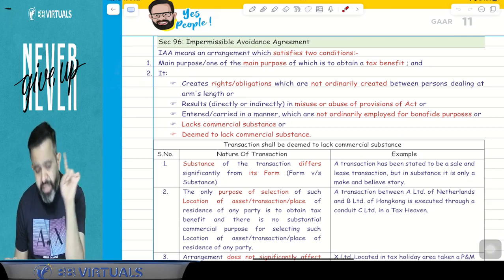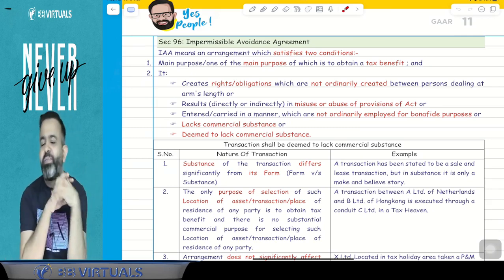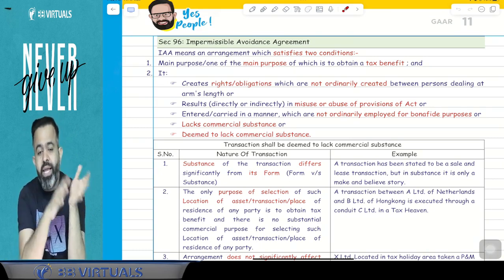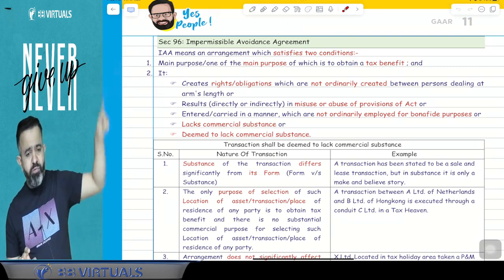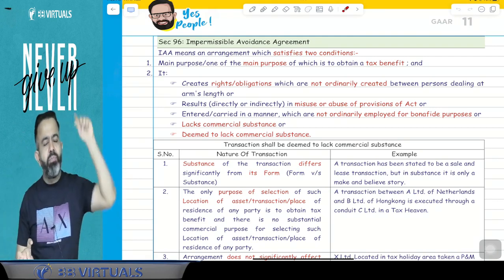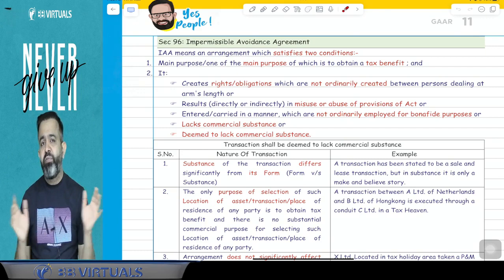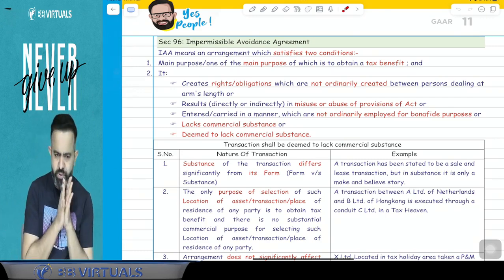Or suppose there is a lack of commercial substance, or it is deemed to be a lack of commercial substance. So in this particular case, guys, out of the 5, if there is any one tainted element, and you are doing it to take the tax benefit, and the tax benefit is more than 3 crore rupees in a year, then GAAR may be imposed.